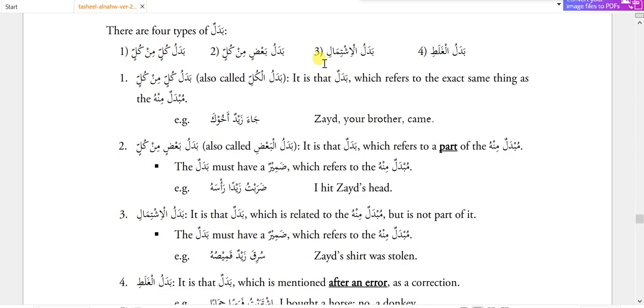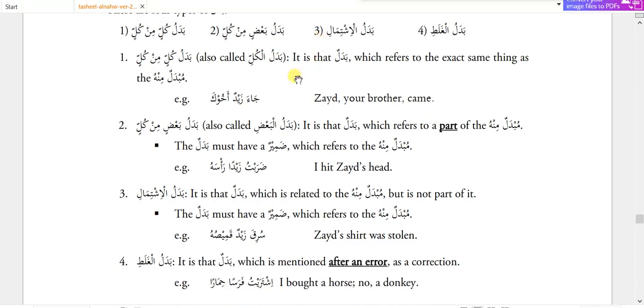For example, I am saying Ja'a Zaidun Amrun. So here I am saying Ja'a Zaidun, then again suddenly I am saying Amrun. Here it means no, Zaid came, no, sorry, Amr came. And we simply use this type of sentence in our general day-to-day conversation. For example, we say Zaid came, Amr. So here it means Zaid is not the person who came, I made a mistake. Here Amr came. So that is called badalul ghalat.